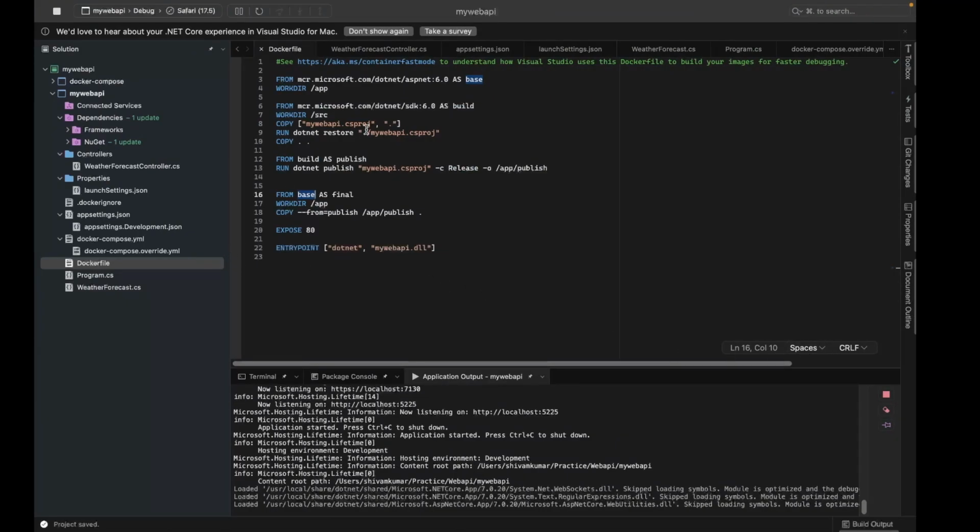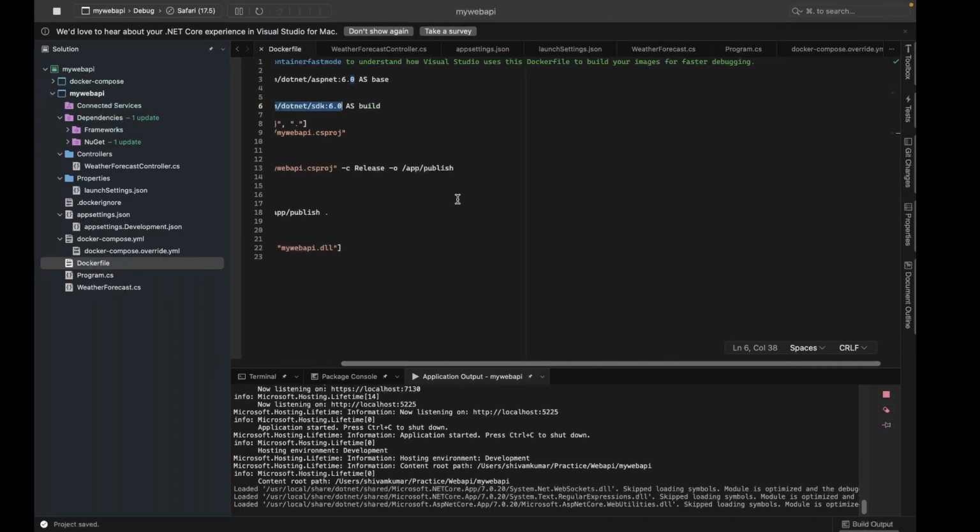So this is my Docker file. If you see, this is basically an image, and it contains all the SDKs and all the tools that are needed to build my application.